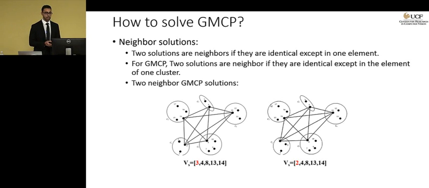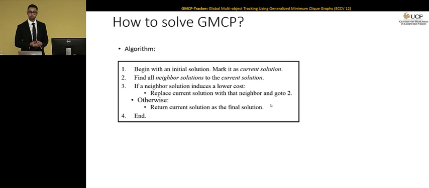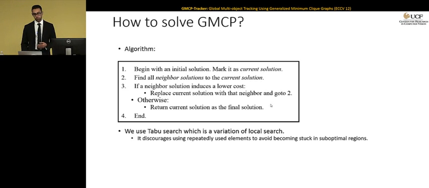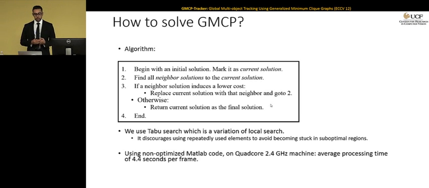And here is the detailed algorithm for GMCP, which is based on local neighborhood search. We start with an initial solution, and we mark it as the current solution. Then we find all the neighboring solutions to the current solution, and the one that induces a lower cost is going to replace the current solution. And we're going to do that until we converge. In order to avoid getting stuck in local minima, we use tabu search, which is a variation of local neighborhood search, and gives us better results.